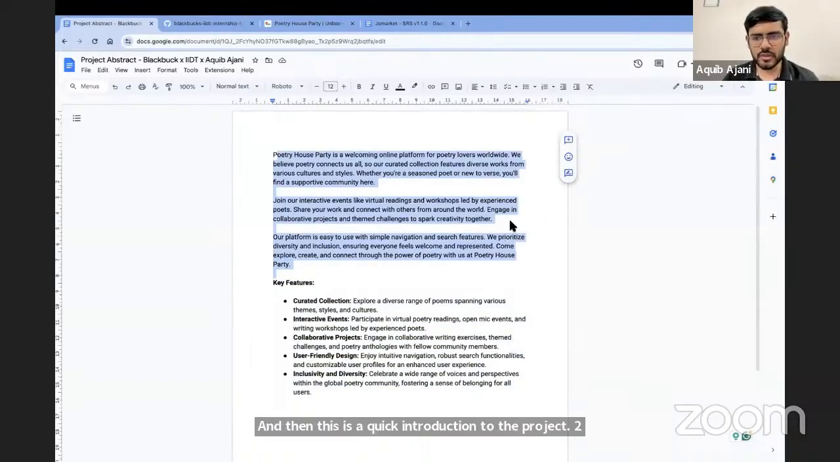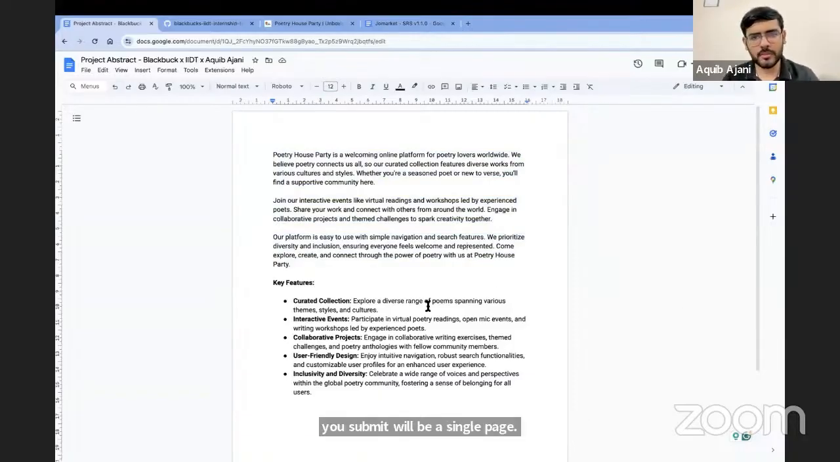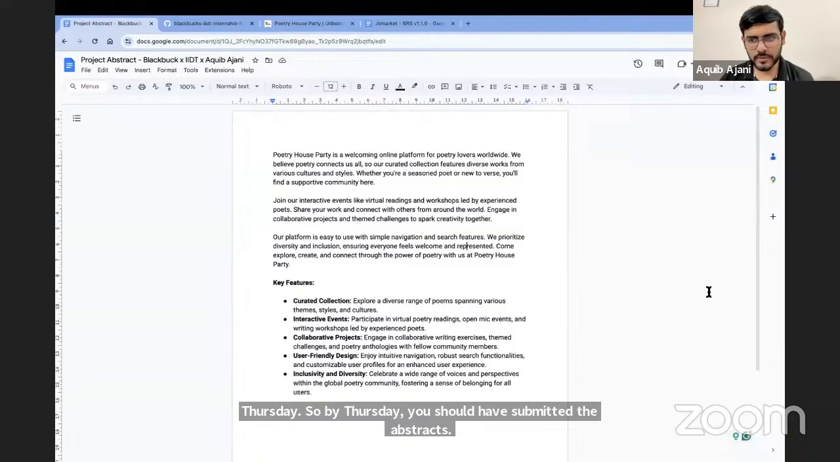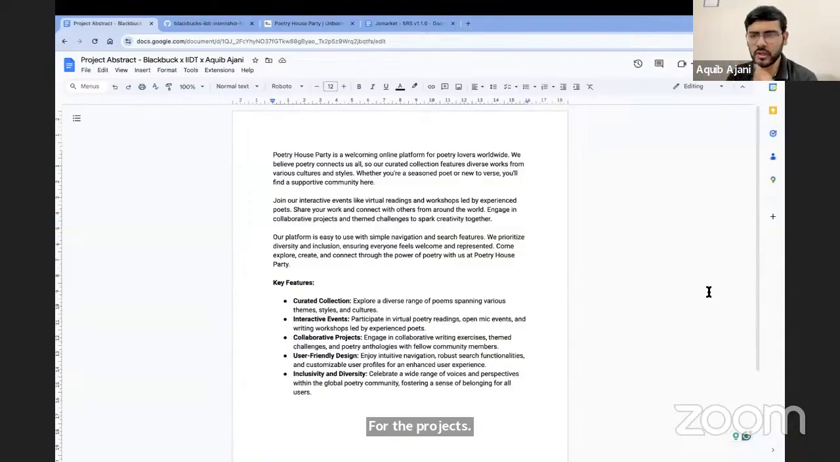So the abstract that you submit will be a single page document. And again, the link for the submission I will give you on Wednesday. You can submit it. The deadline for this is going to be Thursday. So by Thursday, you should have submitted the abstracts for the projects. Yes, Kirti, I've noted it down. I'll let the team know. They'll look at the links.